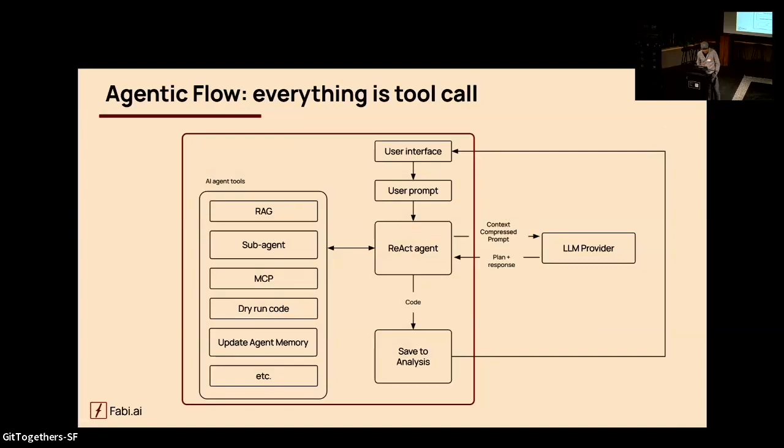All right, this is our agentic flow. The key concept here is that we use code as the major artifact for the agent to generate, and all these different things just become a tool call. The previous two speakers mentioned that right now everybody realizes an agent is just an LLM in the loop, and we found that's actually the most effective way. Essentially you have a user prompt, and then a ReAct agent that does some planning, reasoning, and then calls different tools.